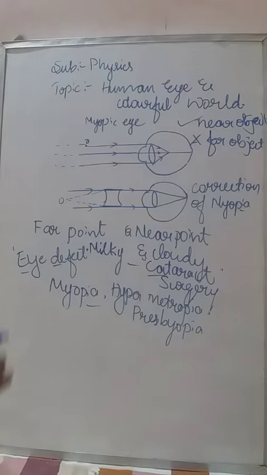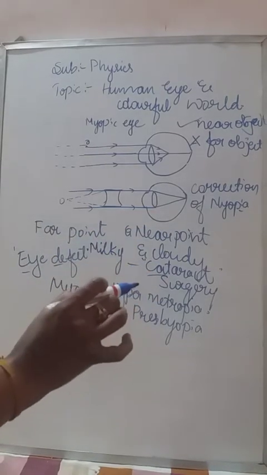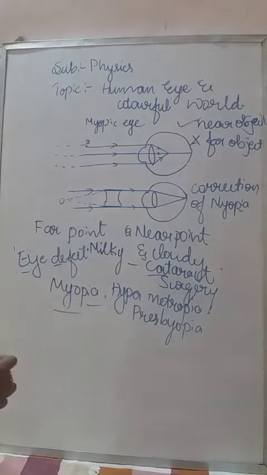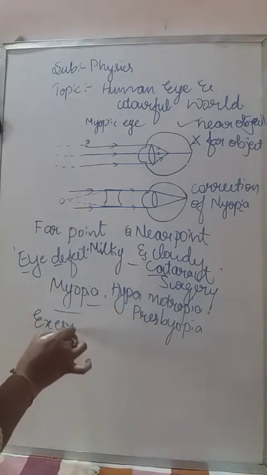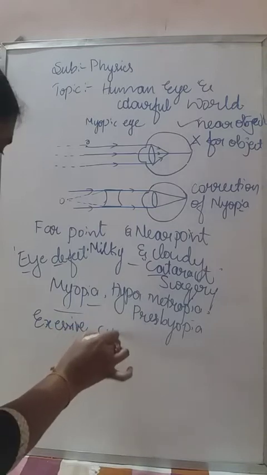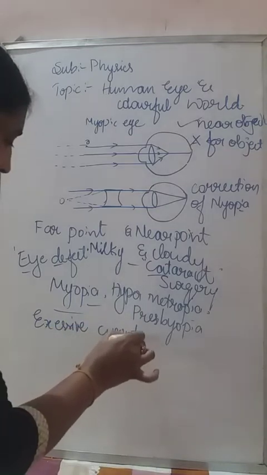What are the reasons for this myopia? The reason for myopia is excessive curvature of the eye lens. Excessive means more curvature of the eye lens.